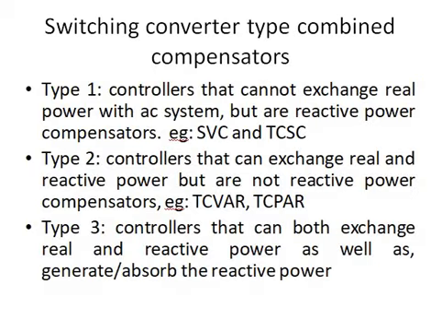As is clear from the name itself, switching converter type combined compensators. Switching converter means this compensator will have a converter with a number of switches, and combined compensators means several converters having many switches are combined to each other in some manner, whether in series, shunt, back to back, and then they are connected to the transmission line for the required compensation. That is what is meant by switching converter type combined compensators.